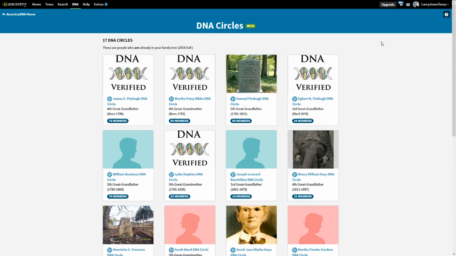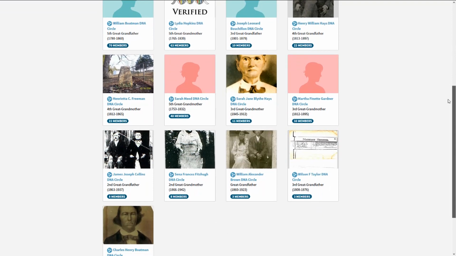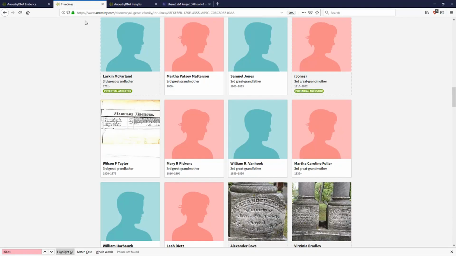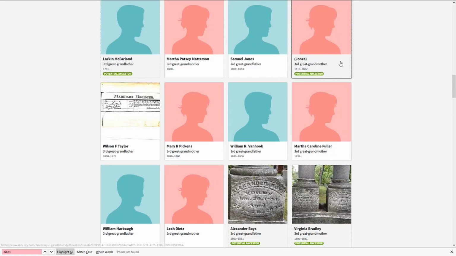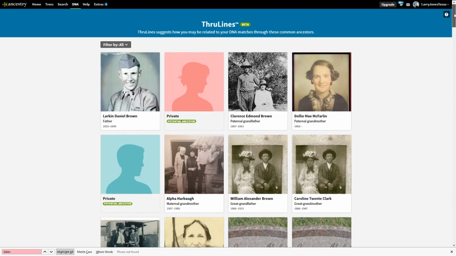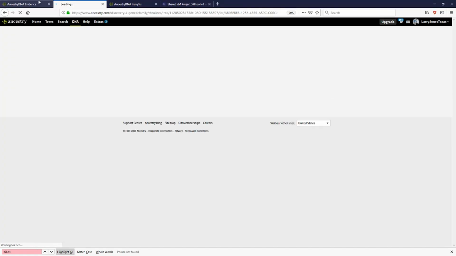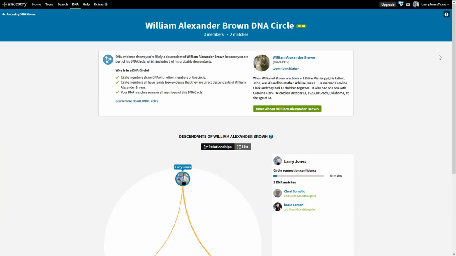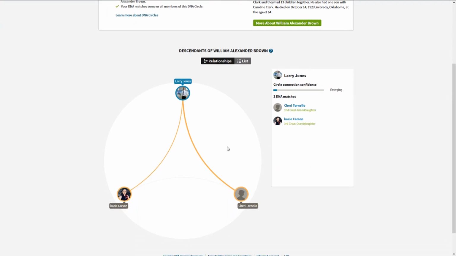Now, that's just unacceptable. I mean, if it's going to replace something, it's got to give me something of the same value. Now, ThruLines, fantastic. So let's just look at this and compare it. Okay, so here's William Brown pulling up here, and here's William Brown pulling up here. So I'll look at my William Brown DNA circle. It says that I'm related to Cherry, Tornello, and Casey Carson.